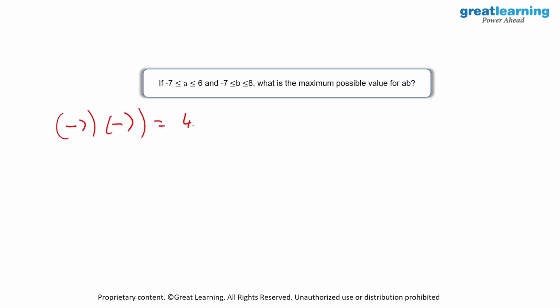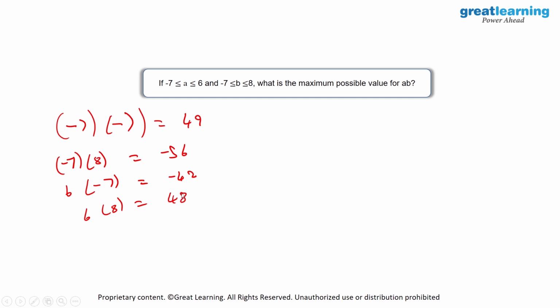That will give us a value of 49. Then I will have -7 into 8, which will give me a value of -56. After that, I have 6 into -7, which will give me a value of -42. Then I have 6 into 8, which will give me a value of 48. So it would seem that our maximum value of ab will be equal to 49.